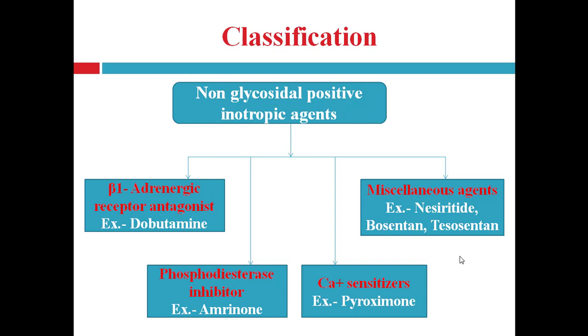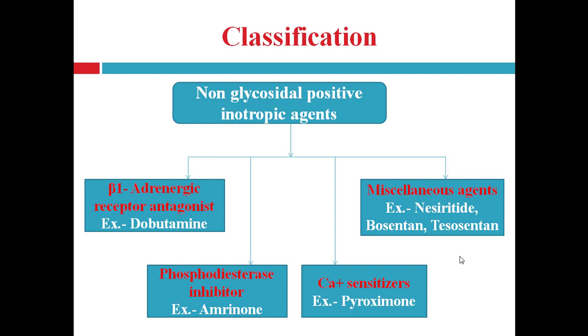Example, amrinone, milrinone, etc. Then calcium ion sensitizers. Example, pimobendan as well as levosimendan, etc. Next one is miscellaneous agents, which include sulmazole, nesiritide, bosentan, tezosentan, etc.